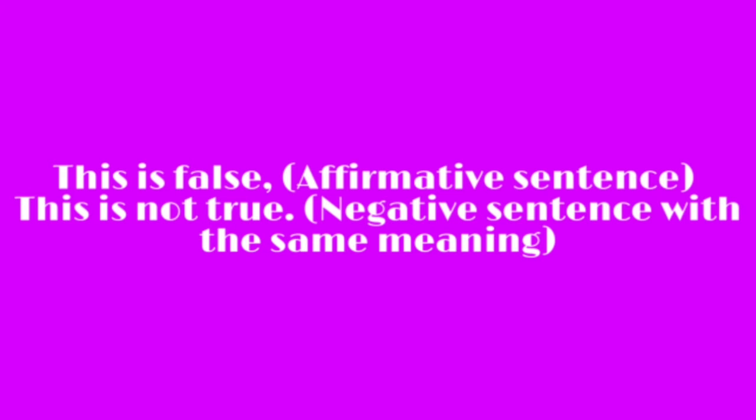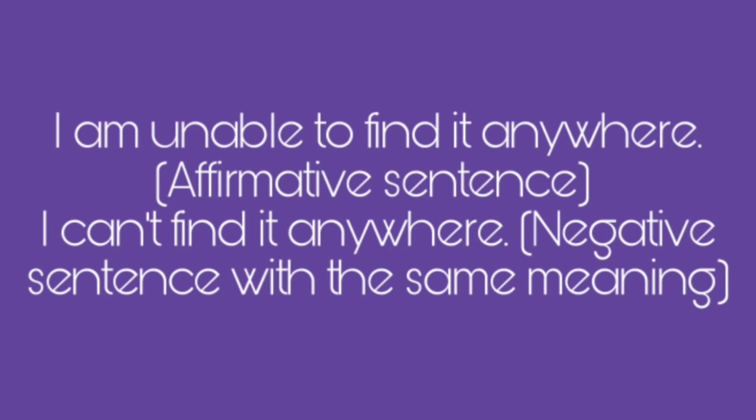First, this is false. This sentence is an affirmative sentence. So the negative sentence is, this is not true. Okay. Now second, I am unable to find it anywhere. This sentence is an affirmative sentence. So the negative sentence is, I can't find it anywhere.